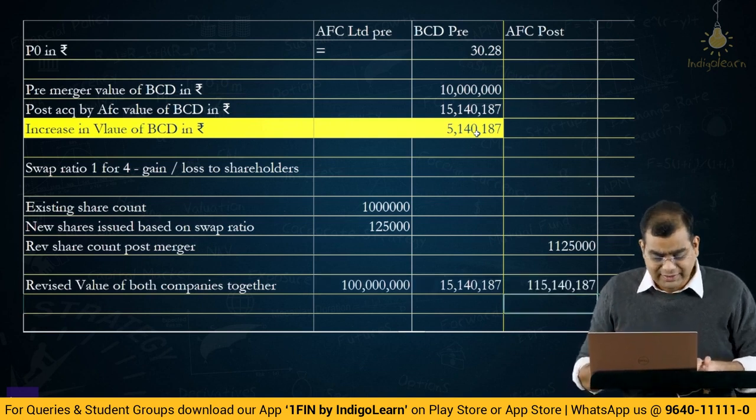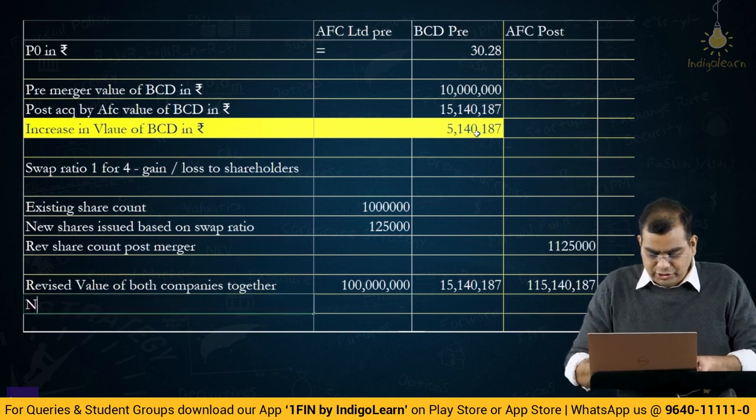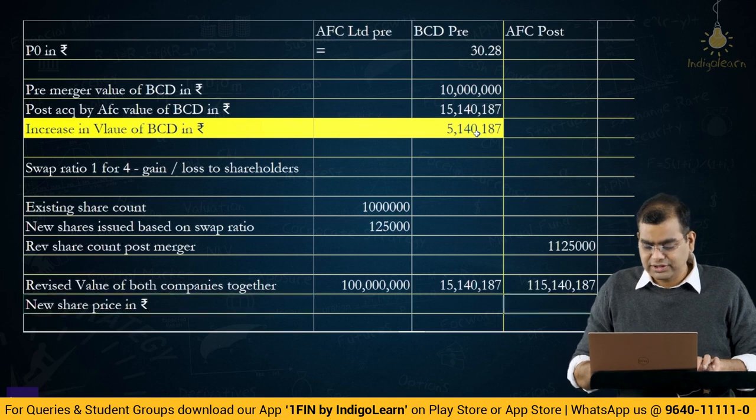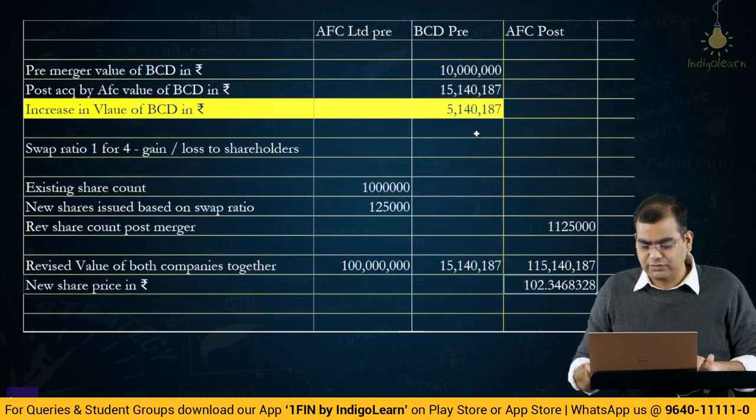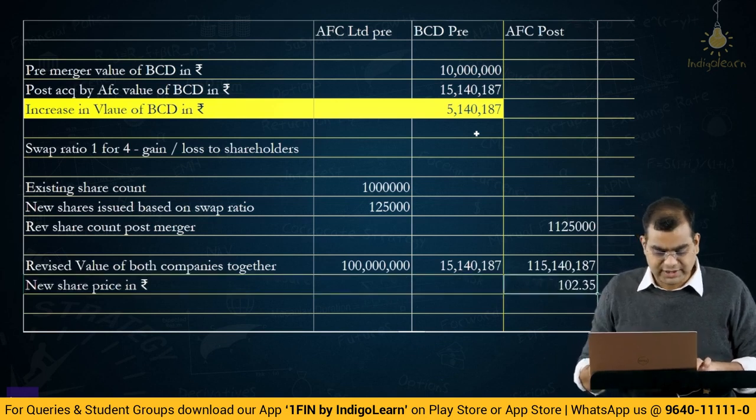Why is this relevant? Because we need to find out the new share price in rupees. What is the new share price? It is the post-merger value divided by the revised share count, which is 102 rupees. Okay, you can probably round this off to 2 decimals.